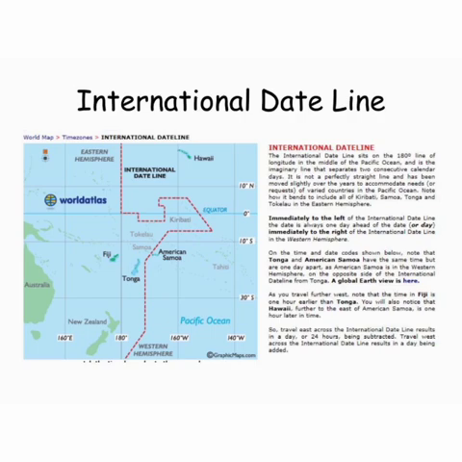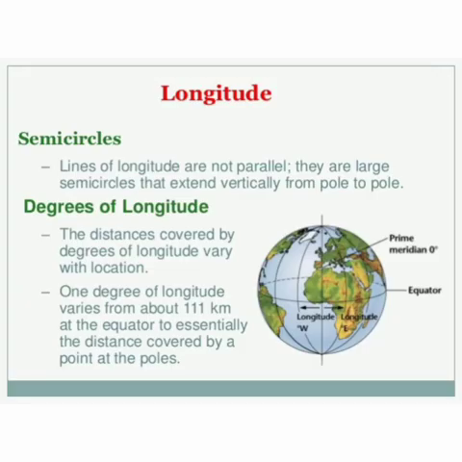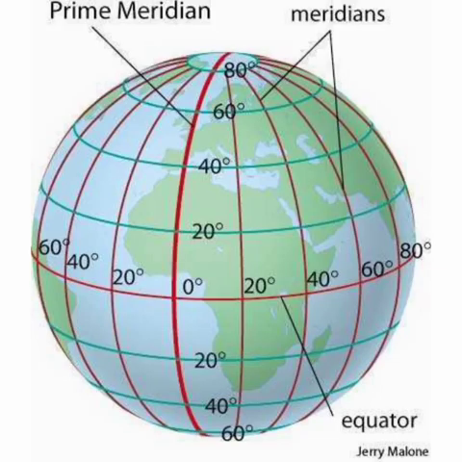Important features of longitudes. The longitudes are semicircles that meet at the two poles. Longitudes are the farthest apart at the equator, and gradually the gap between them decreases as we move towards the poles where the longitudes meet. All the lines of longitude are the same length as they extend from the North Pole to the South Pole.